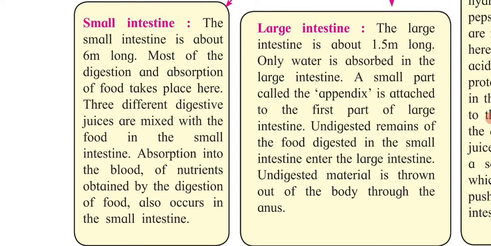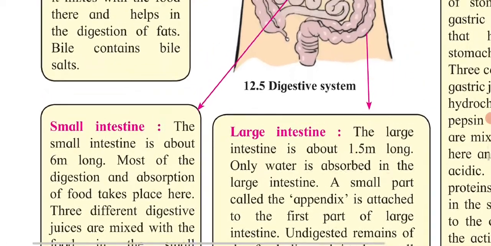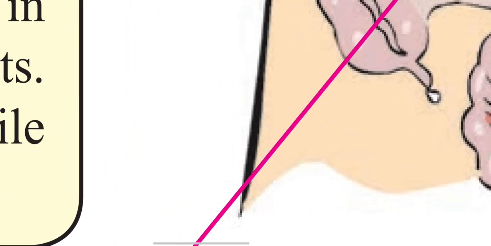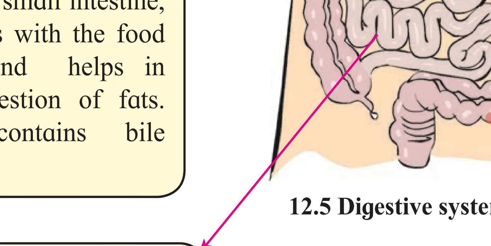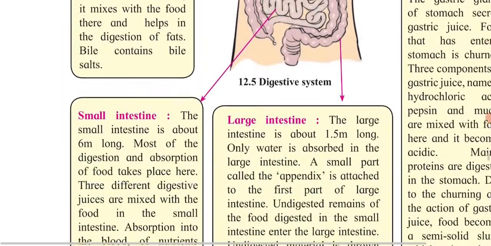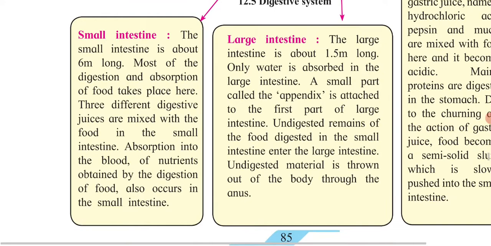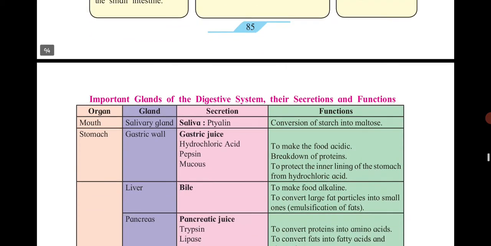Now we are going to see the large intestine. The large intestine is about 1.5 meters long. Here only water is absorbed. A small part of it is called the appendix. You can clearly see over here. I'll just focus. This clear part, which is present like a needle at the bottom, is the appendix. Undigested food remains near the rectum and later is released out through the anus. So here you have seen the functions of most of the parts.